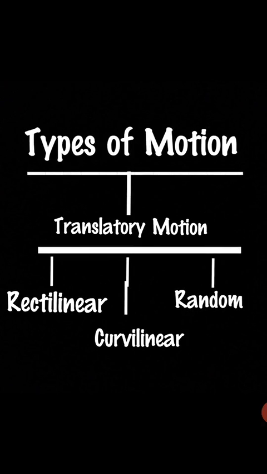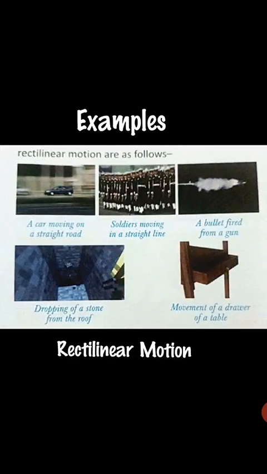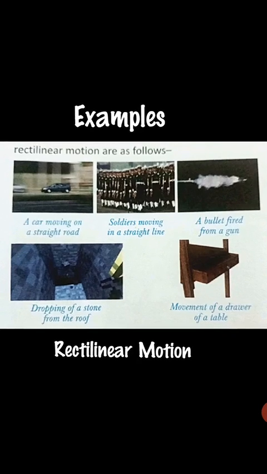So remember that linear motion along a straight line is also known as rectilinear motion. For example, the motion of a falling object, the motion of a car, and the motion of aeroplanes are all rectilinear motions. As you can see here, a car moving on a straight road, soldiers moving in a straight line, a bullet fired from a gun, dropping of a stone from the roof, movement of a drawer of a table. So these are all examples of rectilinear motion.